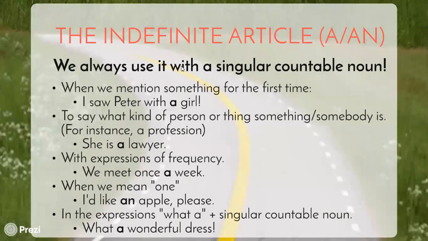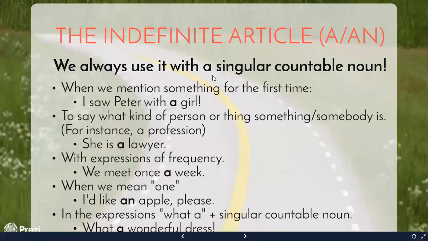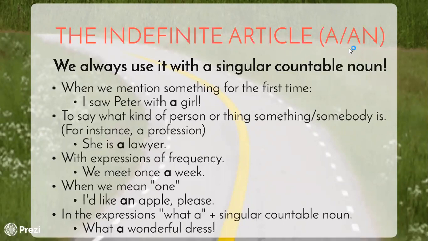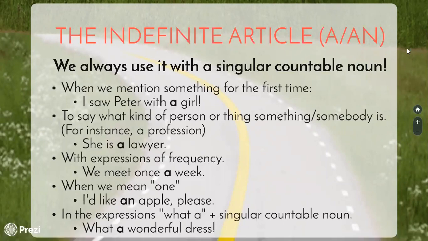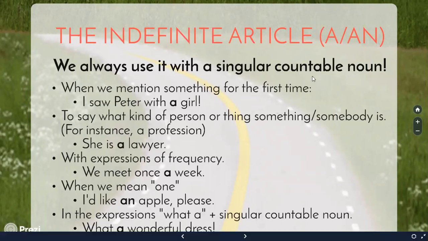We always use the indefinite article with a singular countable noun. Remember that a, an means one, so we cannot use it with plurals. We cannot say an oranges, for example. Or we cannot use it with uncountables, for example, a love or a money. That is not okay. We use it with singular countable nouns, for example, a student.